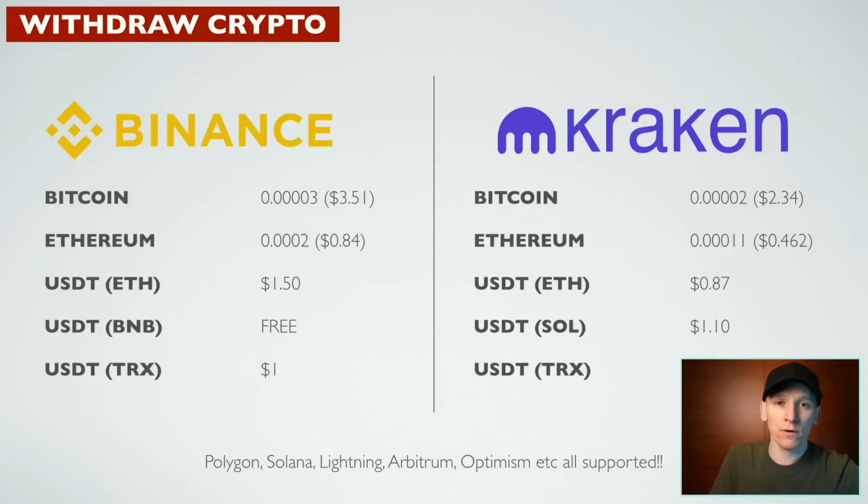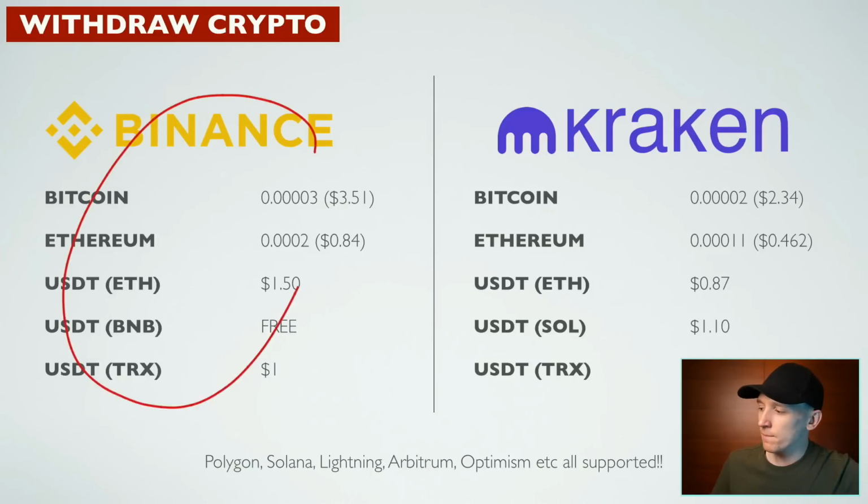I'll show you the crypto withdrawal fees as well. So if you've got crypto on these platforms and you want to send them out anywhere else, to a different exchange or to a wallet that you own or anyone else's wallet, then you'll be using a blockchain and you have to pay a blockchain fee. That gets passed through to you via the withdrawal fee here. Each blockchain fee is different. Some are more expensive, some are cheaper. But the main thing is we don't want the exchange charging us extra on top. I'm happy to say that Binance and Kraken, neither of them do this. The withdrawal fees are very competitive and nothing really to worry about.